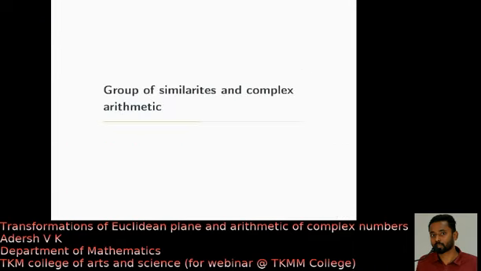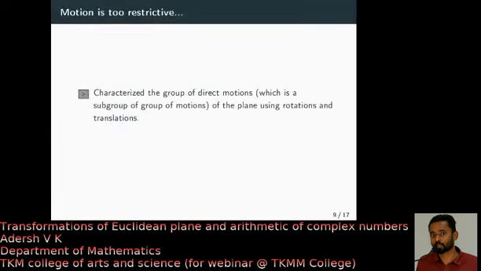Now we move to the second kind of motions, second kind of transformation, which are called similarities. In this section I will be too sketchy about the arguments. I may not prove anything, but it gives you the necessary ideas. What is the problem with motion? It only allows distance preserving transformations, right?